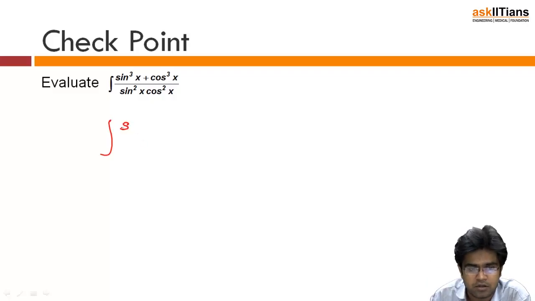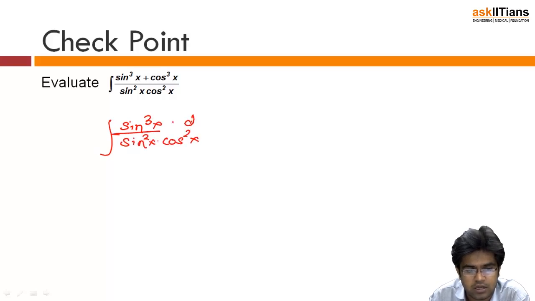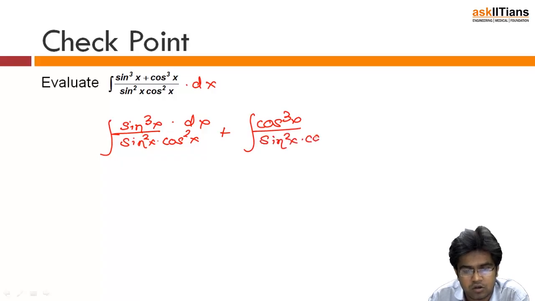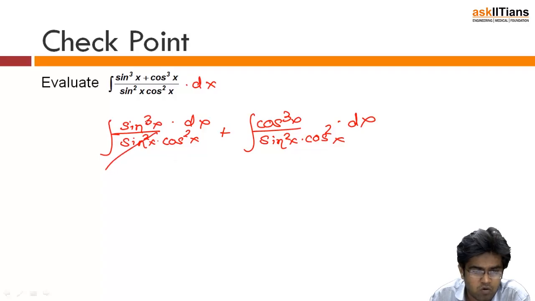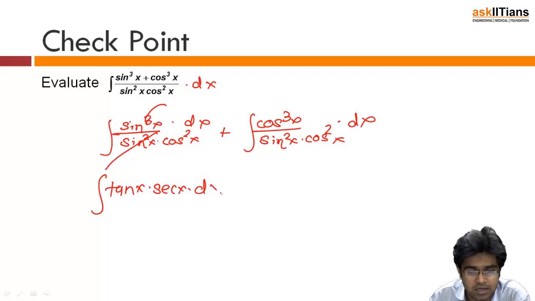Again, distributive property. So sin cube x divided by sin square x dot cos square x dot dx. Obviously there has to be a dx here. Plus integral of cos cube x divided by sin square x cos square x dot dx. Obviously sin square will cancel out two of the sin square, and there will be only sin x. So sin x upon cos x is again tan x, and 1 upon cos x is sec x. Tan x into sec x, I know the integral. Let's look at the next part.